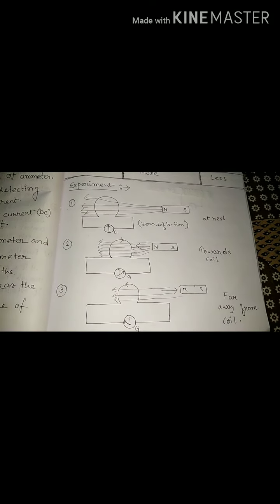If the closed circuit, the coil, and the magnet are both at rest, then the galvanometer shows zero deflection, because the magnetic field lines linked with the coil are constant. There is no change in magnetic field.